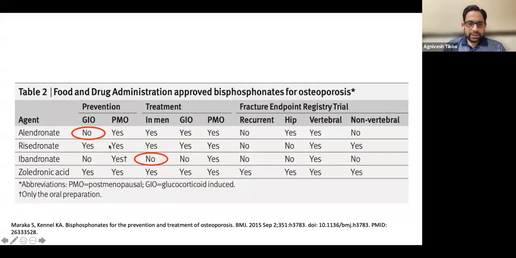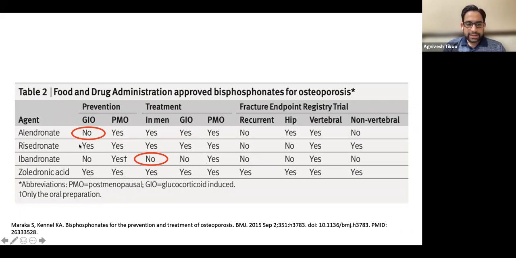Now see this chart. You understand that alendronate, which is the most common medicine which we use, is not recommended for prevention of glucocorticoid-induced osteoporosis. Rather, risedronate is a better drug. Then ibandronate is not recommended in men, especially in glucocorticoid-induced osteoporosis. So we have to understand these two limitations, that for prevention of GIO, glucocorticoid-induced osteoporosis, alendronate is not recommended, and neither is ibandronate. So you have to choose between risedronate and zoledronate.